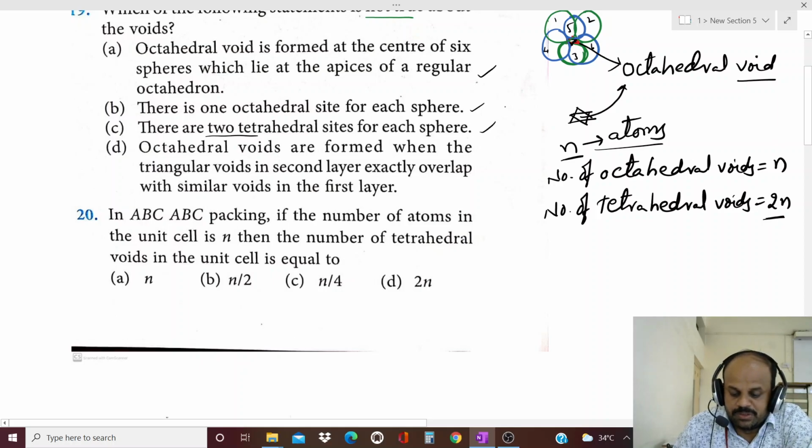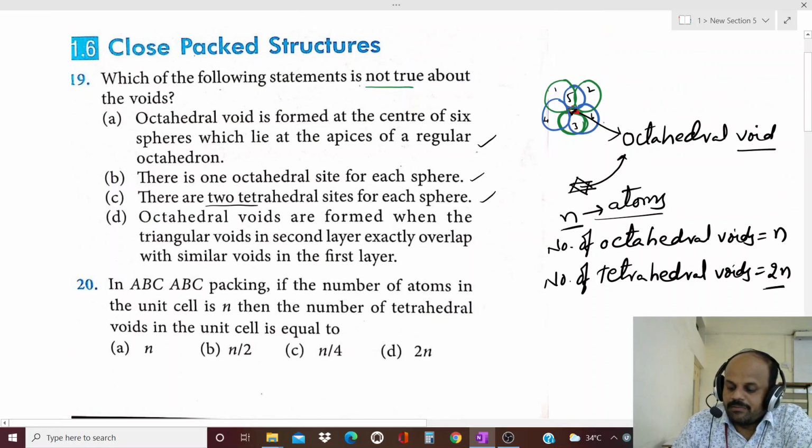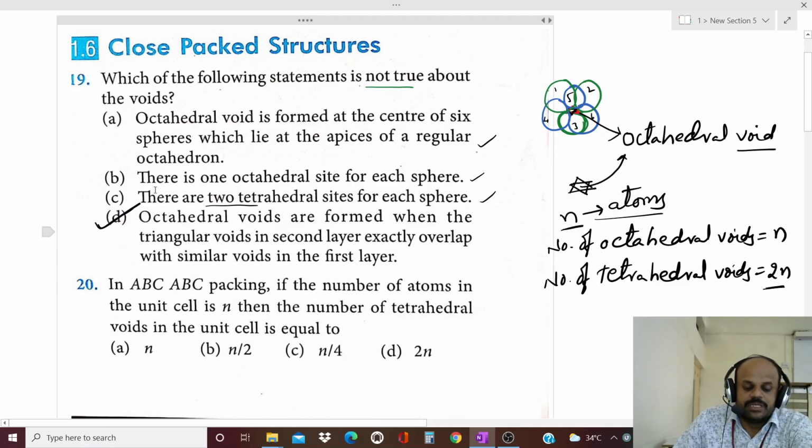Octahedral voids are formed when the triangular voids in the second layer exactly overlap with the similar voids in the first layer. So this is wrong, because this octahedral void is formed by the overlapping of two equilateral triangles in opposite direction, not in the same direction. Hence, this is the wrong statement. They asked for the wrong statement only. Hence, the fourth option is the correct answer for this question.